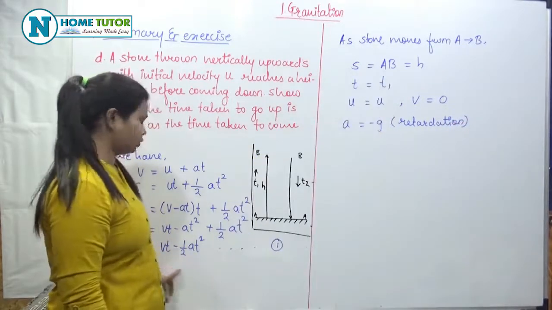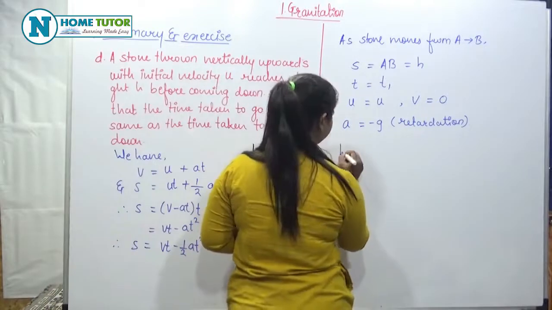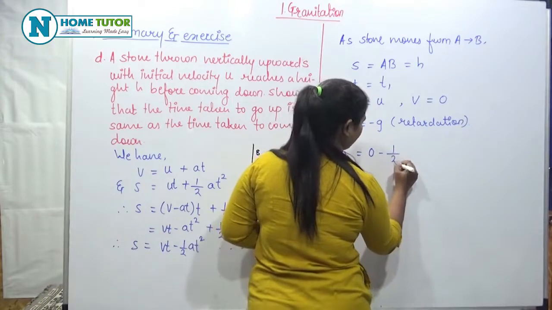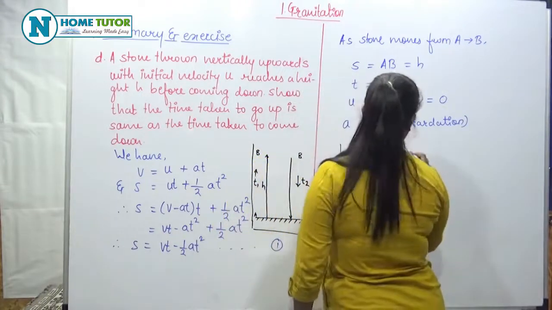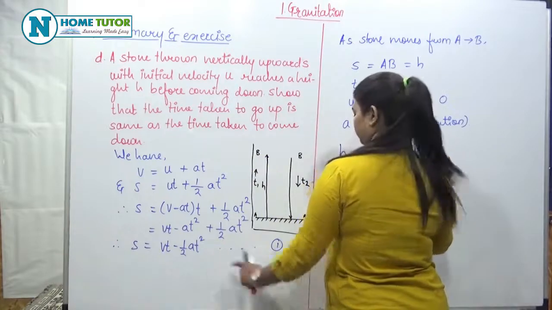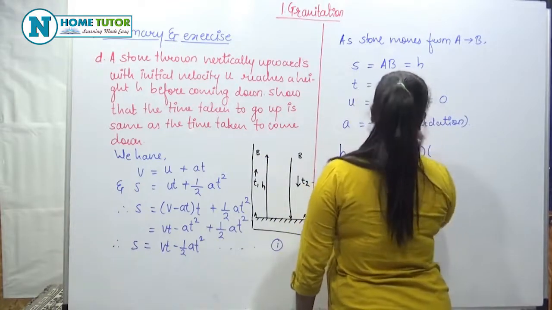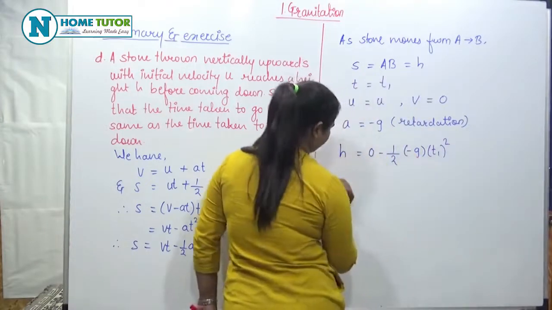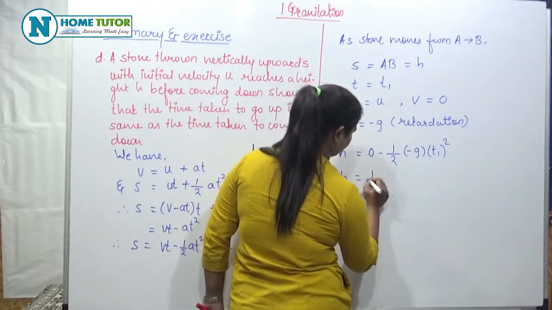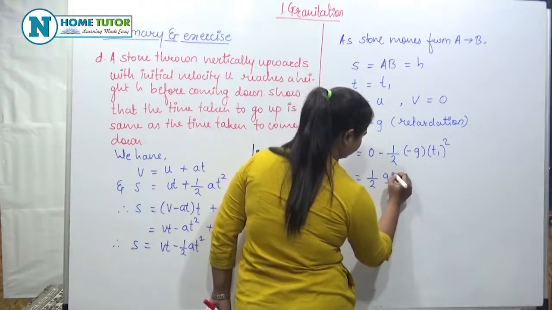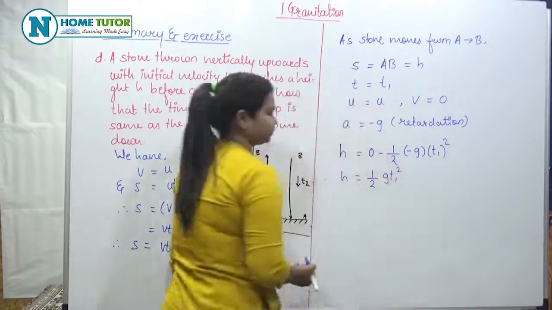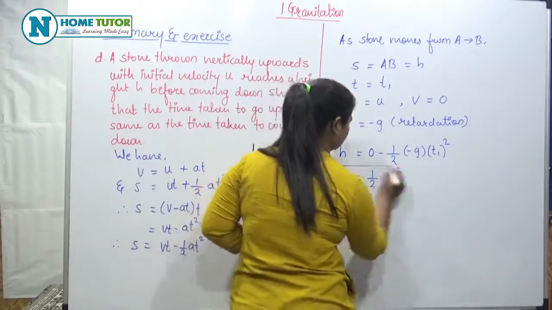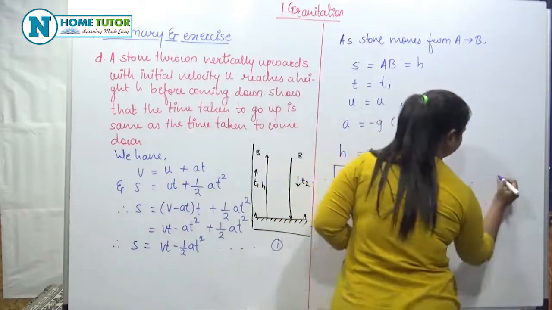So from the first equation, h is equal to, substituting the values here, 0 minus 1/2 at square. So a is minus g and t square. Now t is t1, so t1 square. Therefore h is equal to 1/2 g t1 square. As the stone moves downward from B to A, then the values will be, this is the second equation.